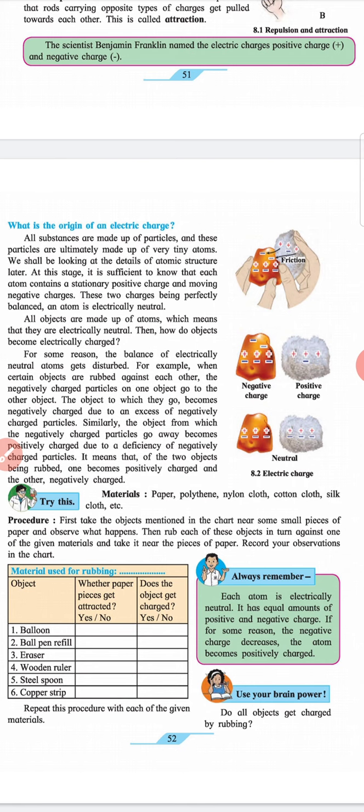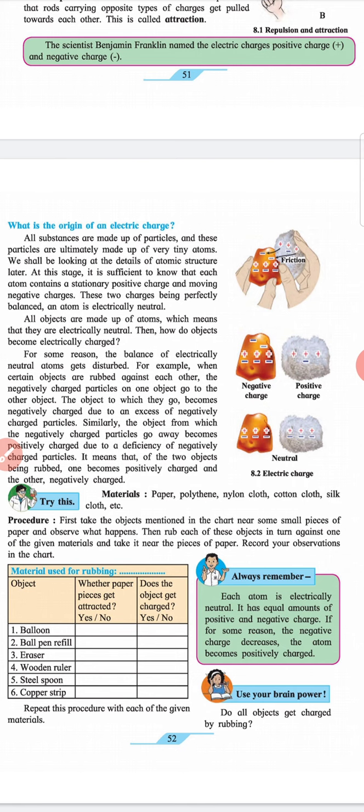Then, how do objects become electrically charged? For some reason, the balance of electrically neutral atoms gets disturbed. For example, when certain objects are rubbed against each other, the negatively charged particles on one object go to the other object. The object to which they go becomes negatively charged due to an excess of negatively charged particles.